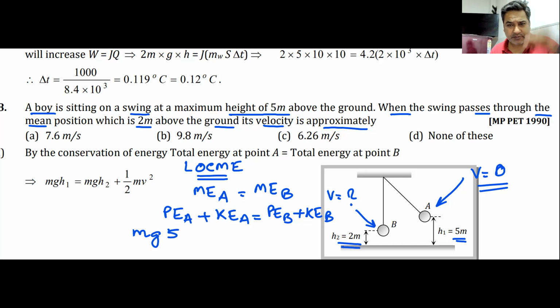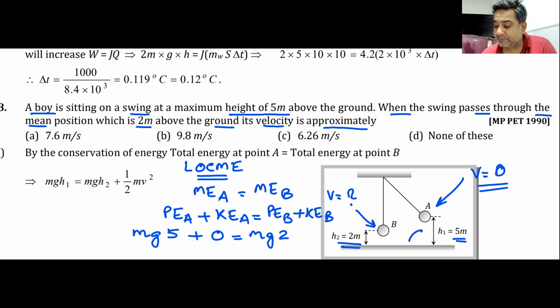It is 5 meters above ground, plus kinetic energy at point A, highest point, velocity is 0, kinetic energy is 0. That must be equal to potential energy at point B, m into g into 2 meters above ground.